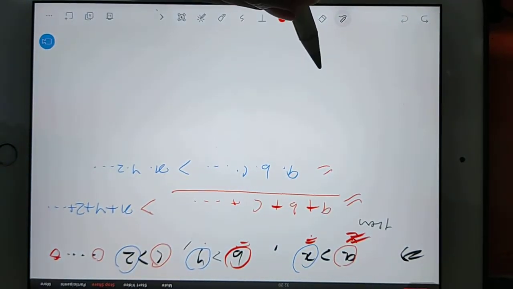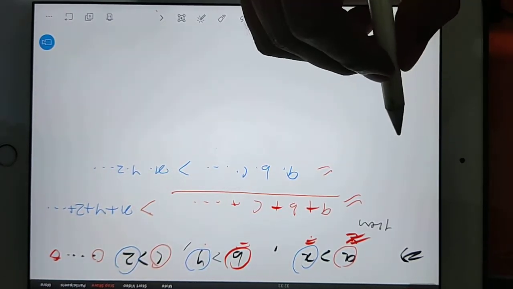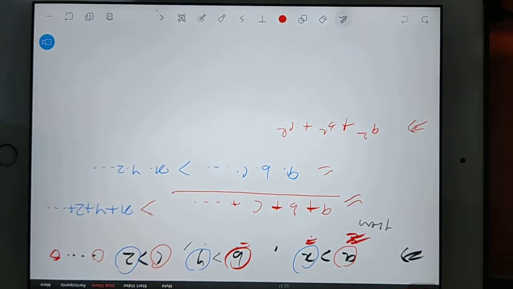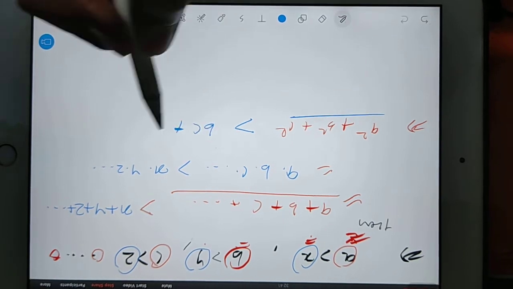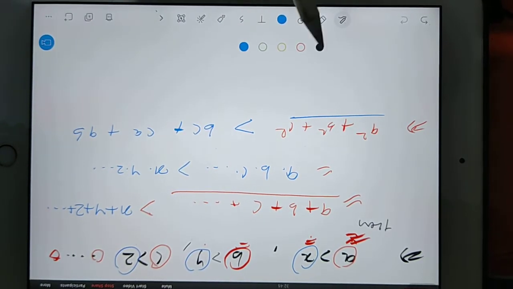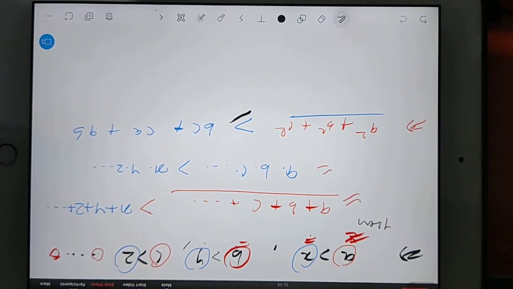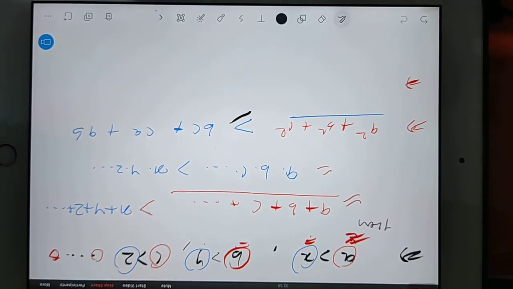And suppose you have A square plus B square plus C square. So this value will always be more than BC plus CA plus AB, I mean more than that. And it can also be equal to them. So there are only 4 important points remaining. You see, take down here.